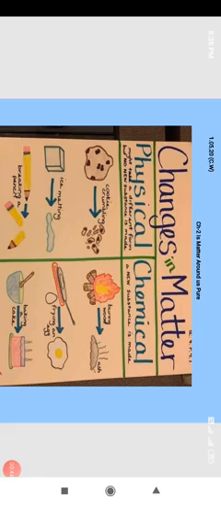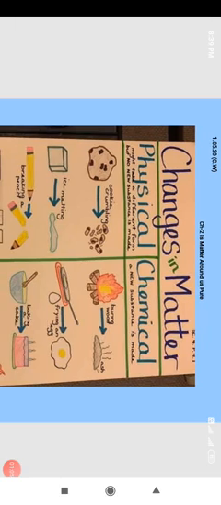Here you can see in the diagram, the first diagram shows the crumbling of a cookie. That means when you take a cookie and you just crumble it, no new substance with new property is formed. There is just a change in its form. So this change is said to be a physical change.